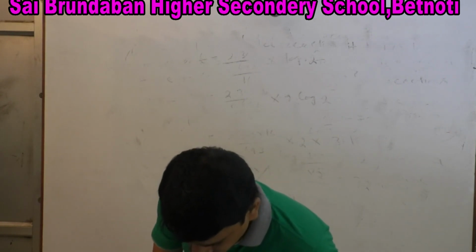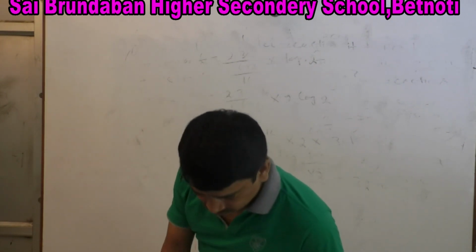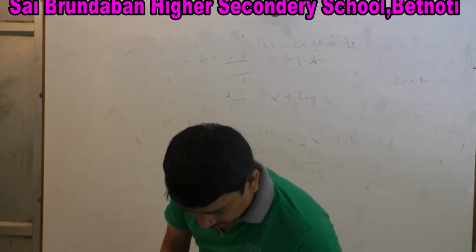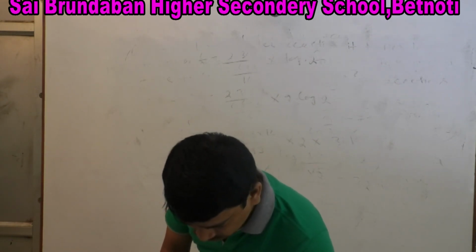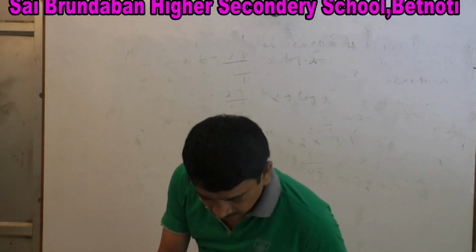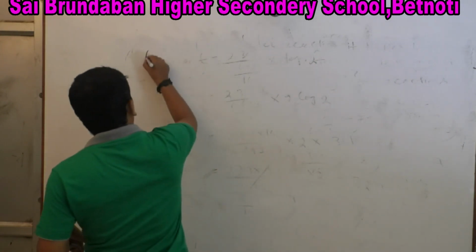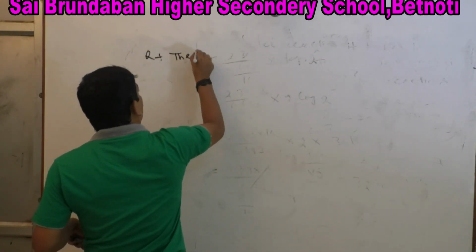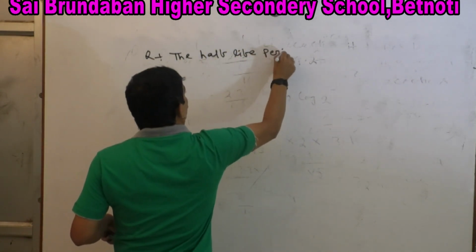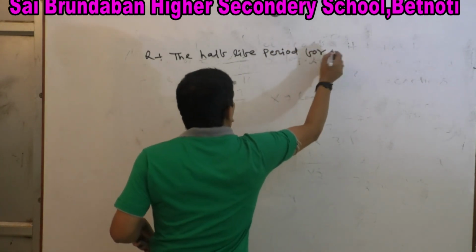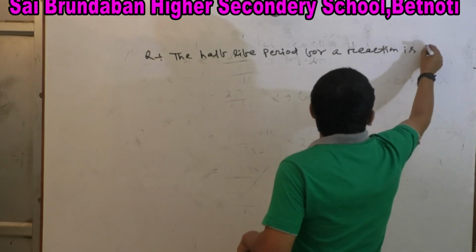Next question. Calculate the rate constant. The half-life period for a reaction is 60 seconds.